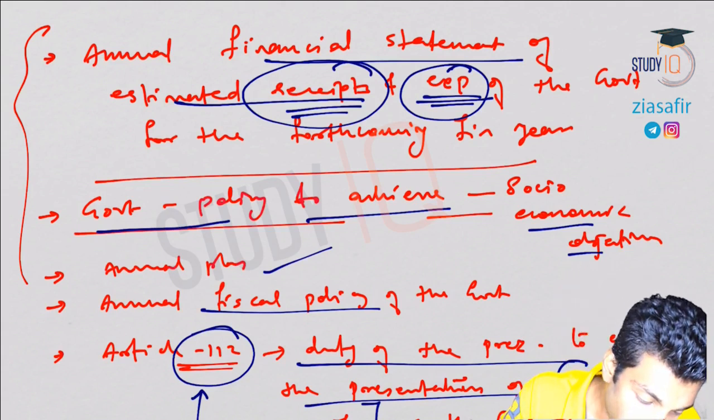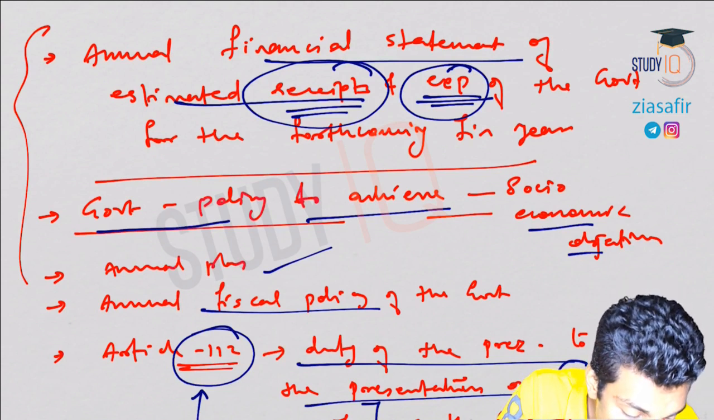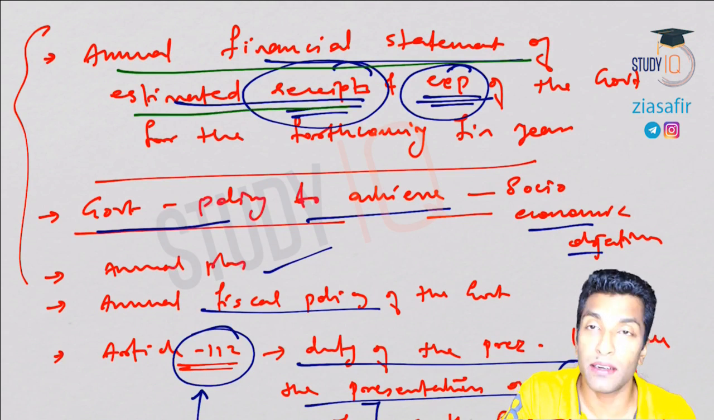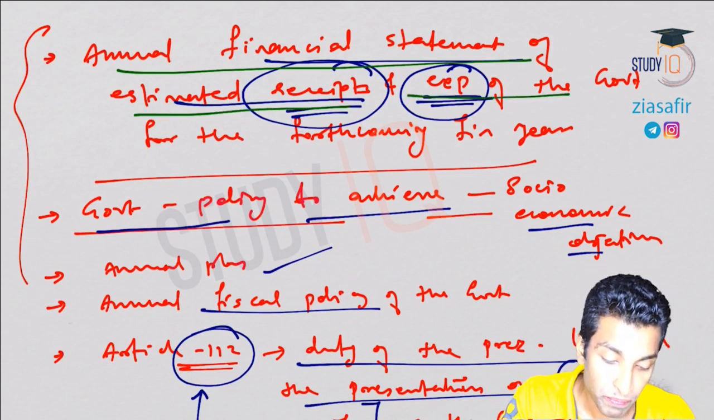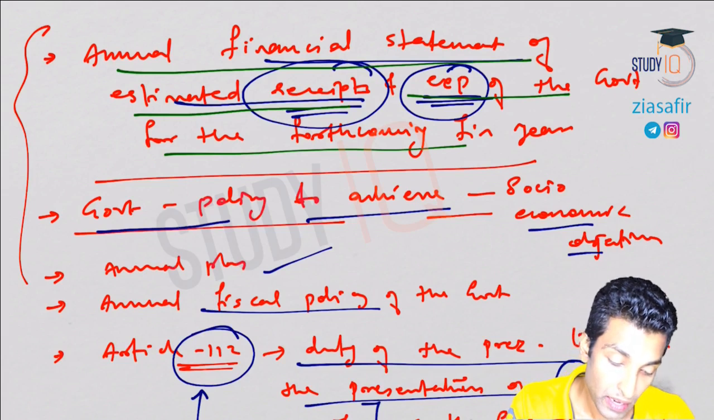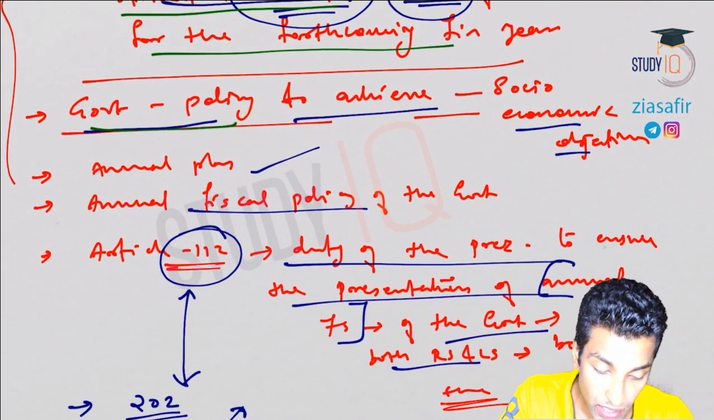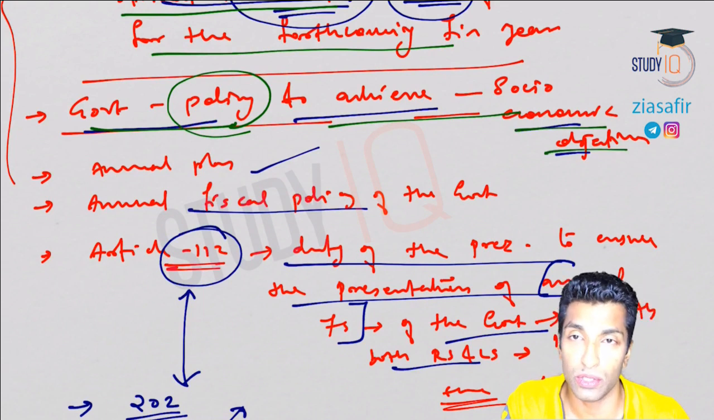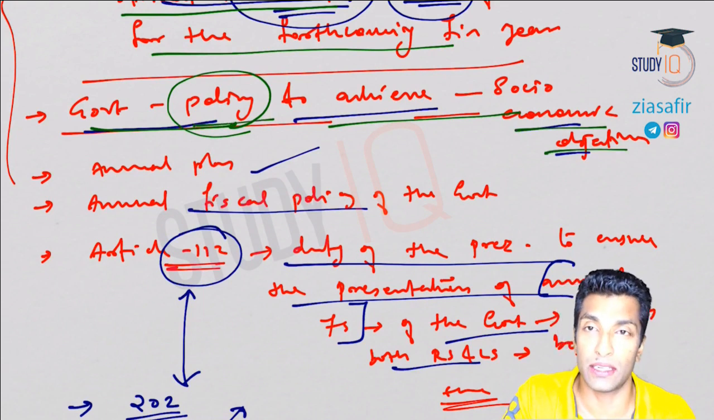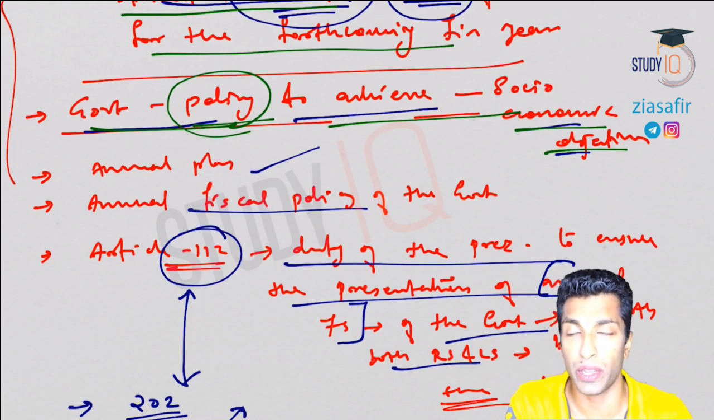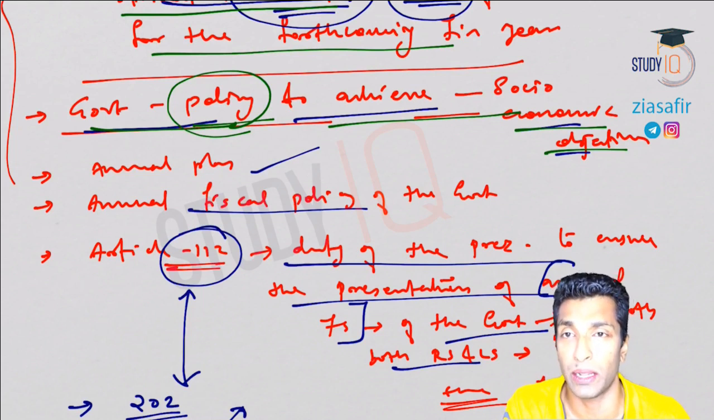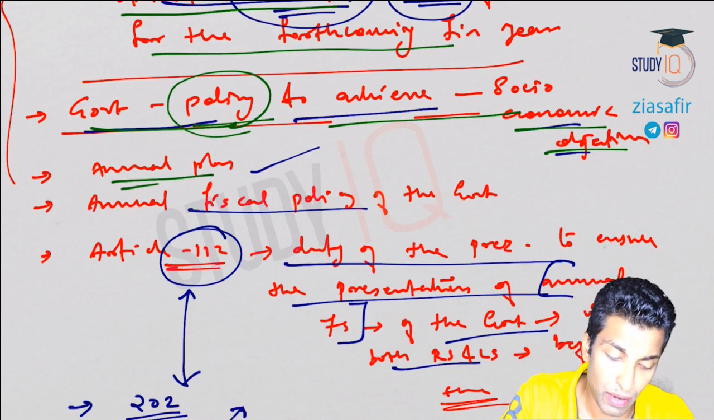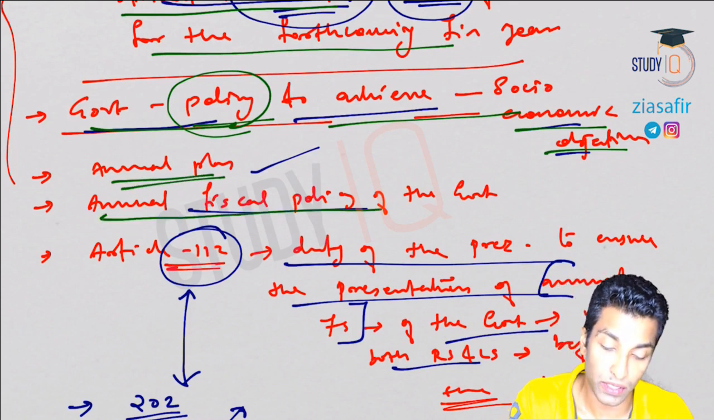So this is what we have done in the previous session, right? We started off with budget. Budget is actually annual financial statement of estimated receipts and expenditure of the government for the forthcoming financial year. So it is nothing but government policy and strategy to achieve socio-economic objectives. Okay, so budget will state the government policy and strategy to achieve its various socio-economic objectives like removal of poverty, infrastructure development, and all those things will be covered. It is nothing but annual plan or annual fiscal policy of the government.